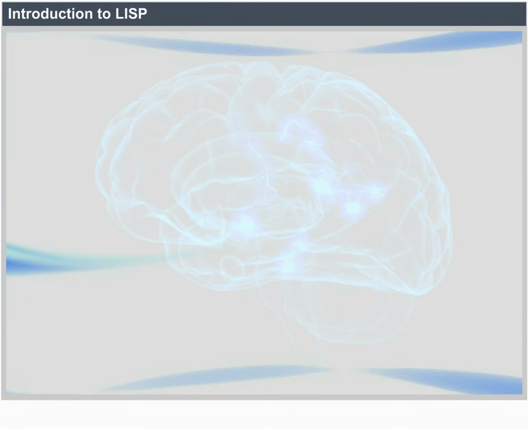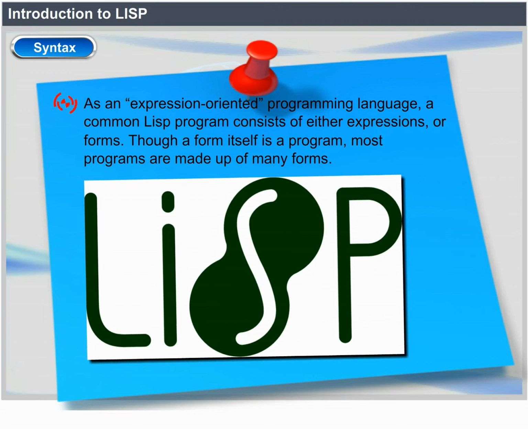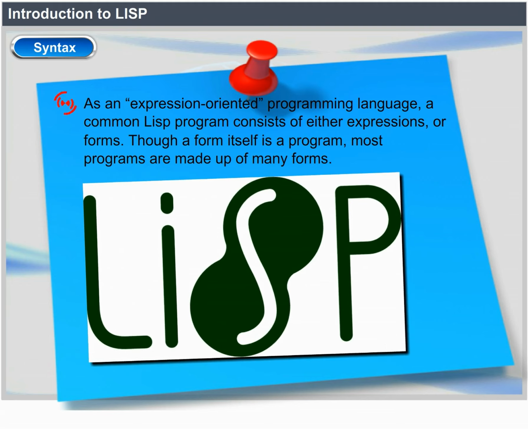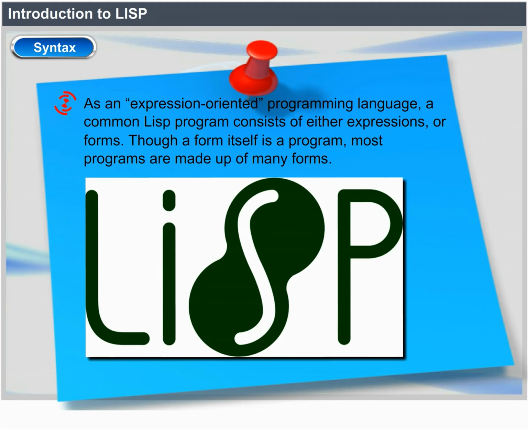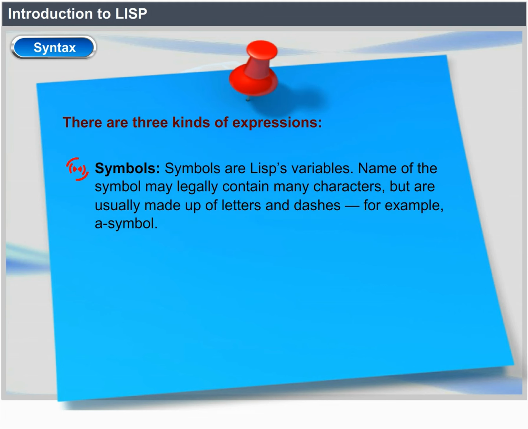Introduction to Lisp. Syntax. As an expression-oriented programming language, a Common Lisp program consists of expressions or forms. Though a form itself is a program, most programs are made up of many forms. There are three kinds of expressions. Symbols. Symbols are Lisp's variables.